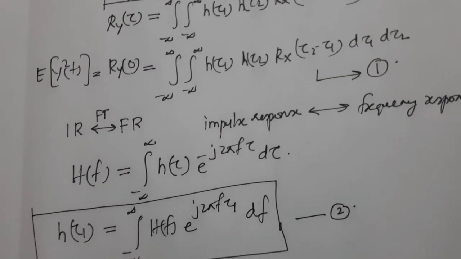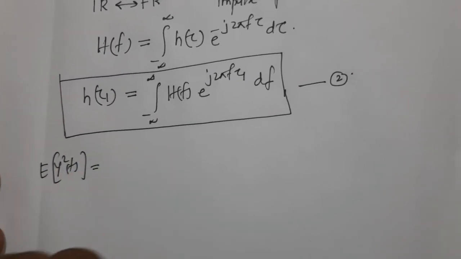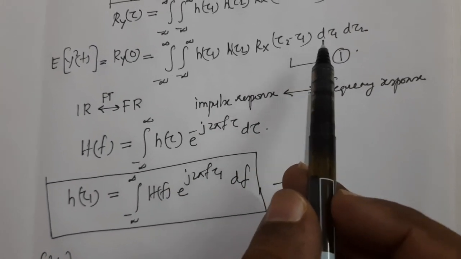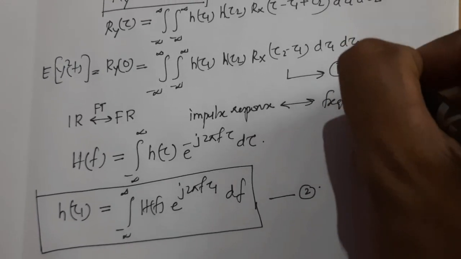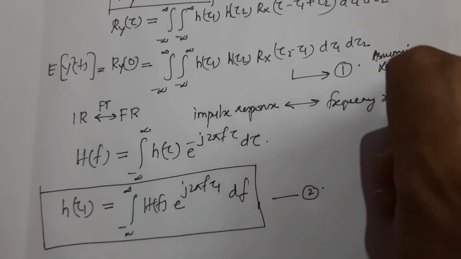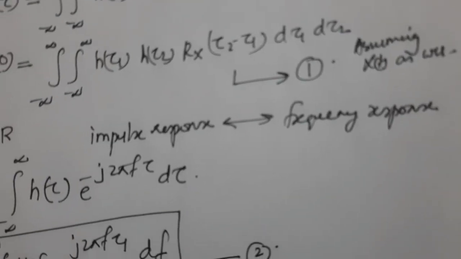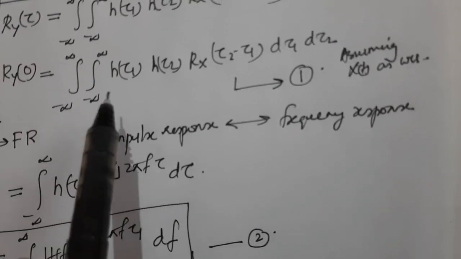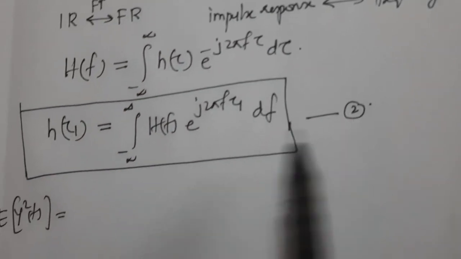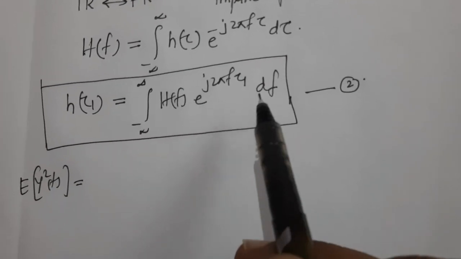We know that the mean square value of the output random process will be equal to the double integral of h(tau 1) h(tau 2) Rx(tau 2 minus tau 1) d tau 1 d tau 2, assuming x(t) is a WSS random process. Now we will substitute h(tau 1) by equation 2. We know that h(tau 1) is the integral from minus infinity to plus infinity of H of f e raised to j 2 pi f tau 1 df.